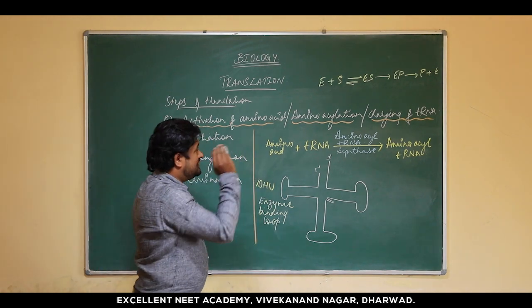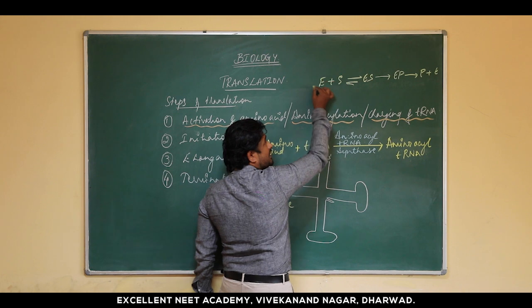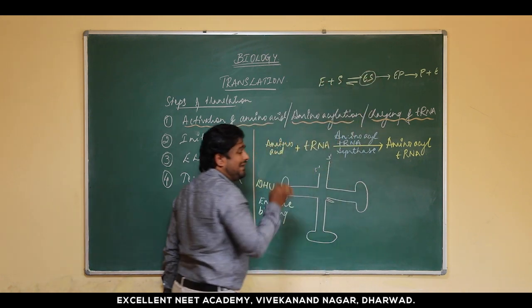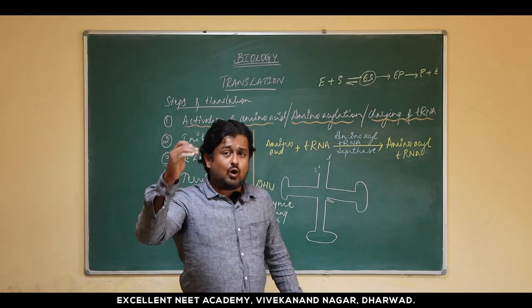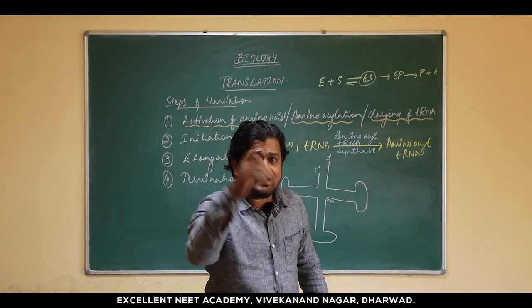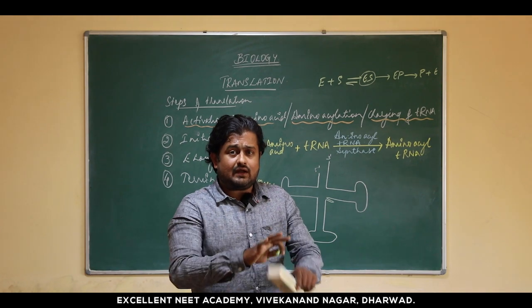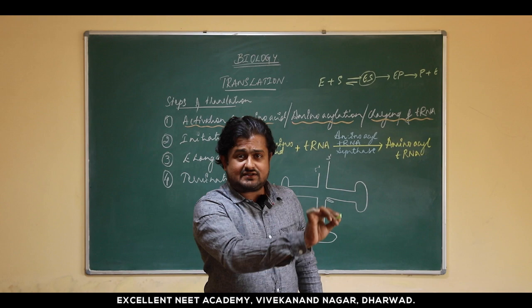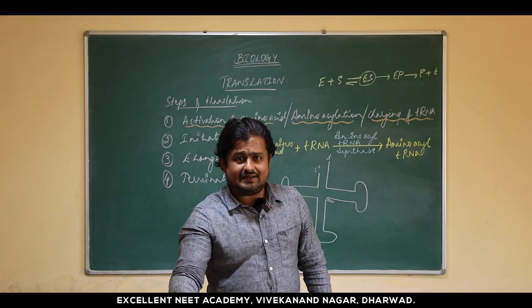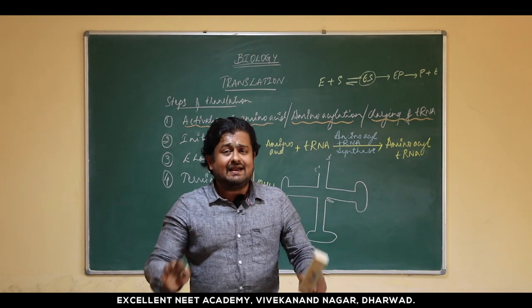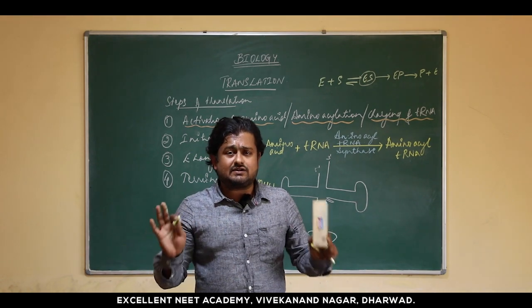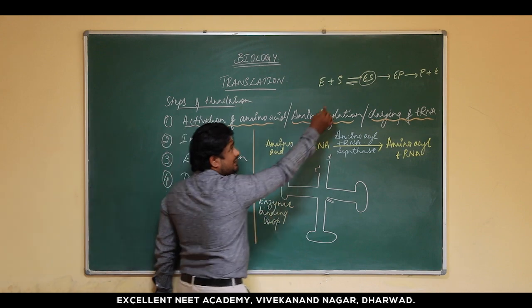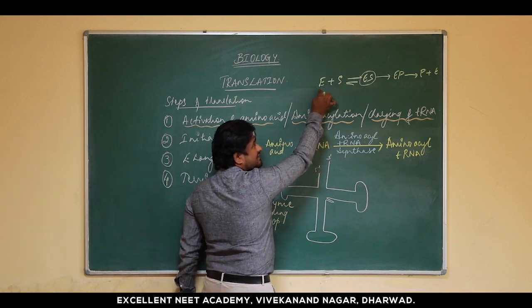Now look at this particular thing. Enzyme and substrate have become a complex here. That means the substrate has to go and bind to the active site of the enzyme. See, I am not dealing with anything away from the NCERT. It is there in the first year, which has to be applied in the second year, because molecular biology is totally an application of biology concepts. So this substrate binds to the active site of the enzyme.